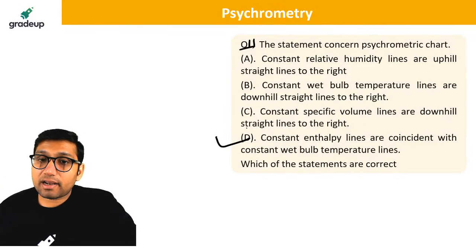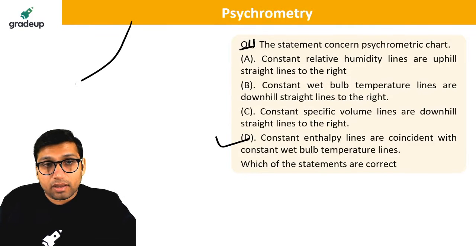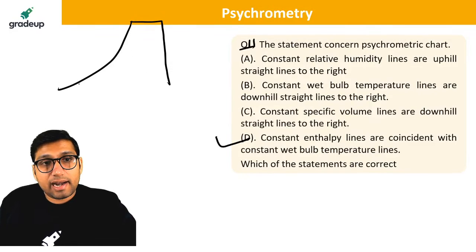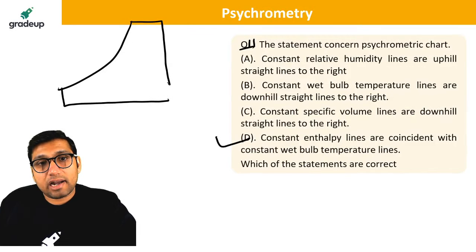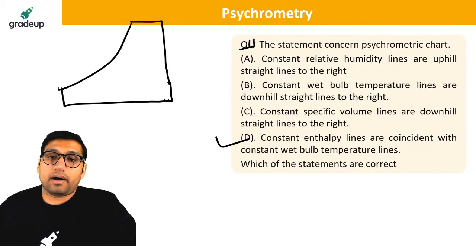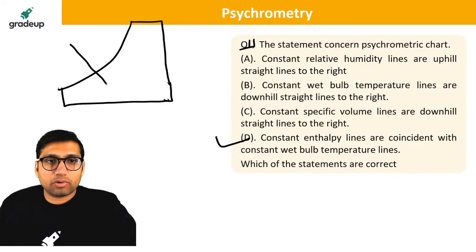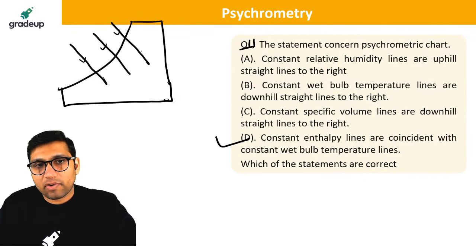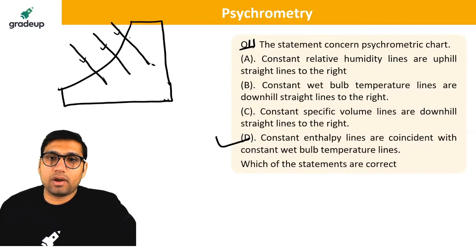Constant specific volume lines are downhill straight lines. Downhill straight lines? No. Specific volume lines are not first of all downhill. Downhill straight lines, they are not like this, they are like this. Constant wet bulb temperature lines are downhill straight lines to the right. So yes, this is how the constant wet bulb temperature lines are, going downhill to the right side. So B is also correct.